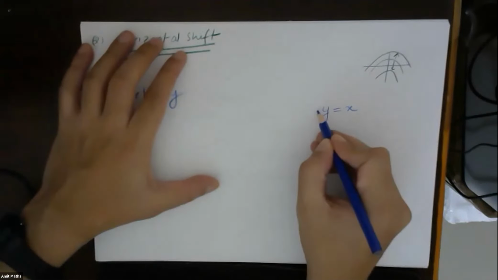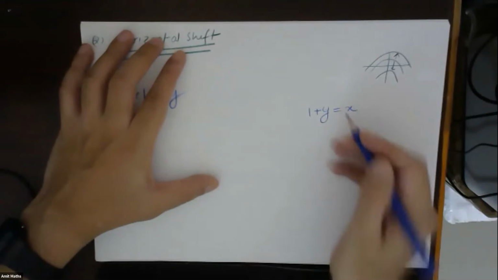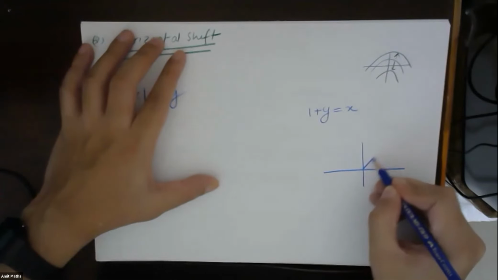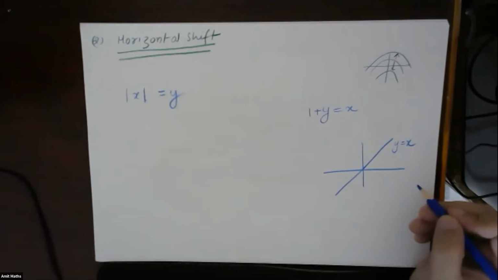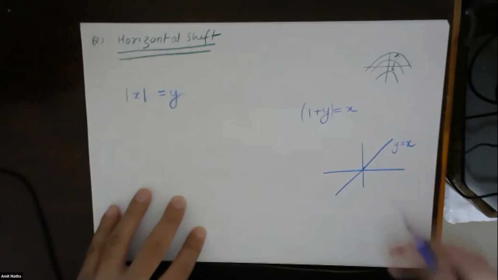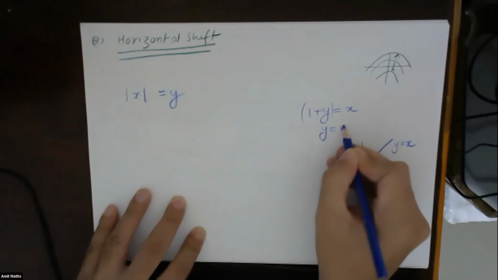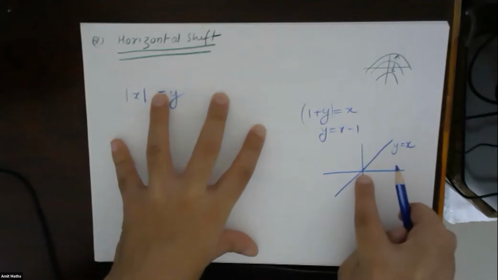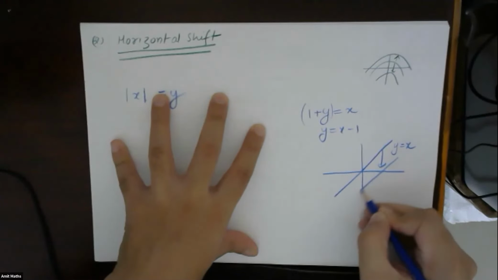What we'll do? Suppose you add 1 to y. In this case, what will happen? Y is equal to x was the original function. Now when you are adding 1 to y, I can rearrange this and write y is equal to x minus 1. So whatever x was, suppose x is 0, y will become minus 1. So this whole thing will shift downwards.